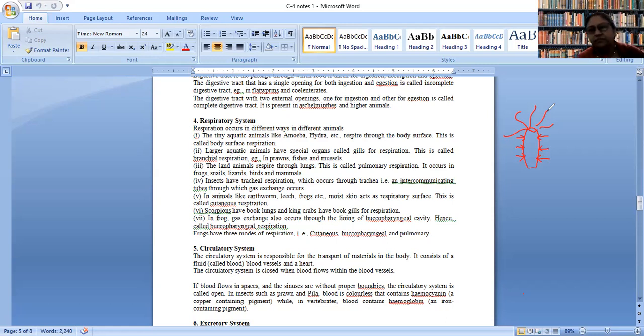At that time, having access only to the outermost layer of cells for exchange of gases, and then later transporting these gases to the inner cell mass, is not a very easy process. You will require some kind of specialized structure for transportation and respiration, because otherwise the transport will be so slow and the organism will not be active enough.